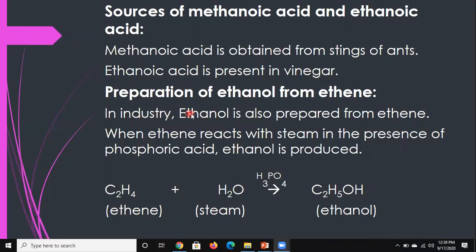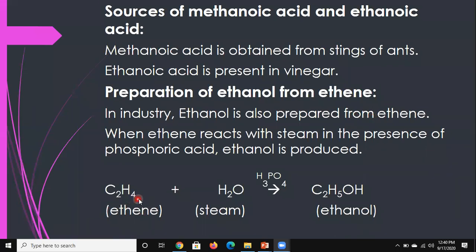In industry, ethanol is also prepared from ethene. When ethene reacts with steam in the presence of phosphoric acid, ethanol is produced. We are saying that at the industrial level, ethanol is also prepared from ethene. What is ethene and what is ethanol? Look here.